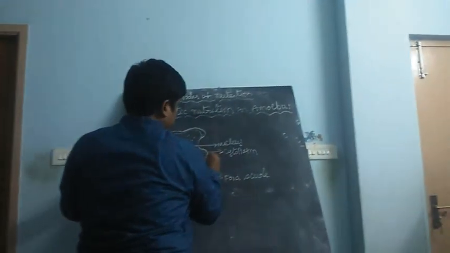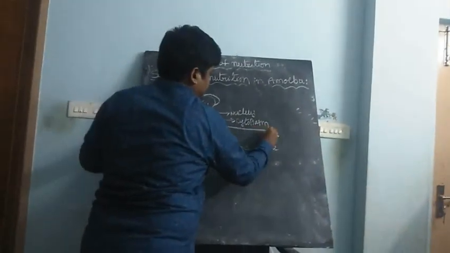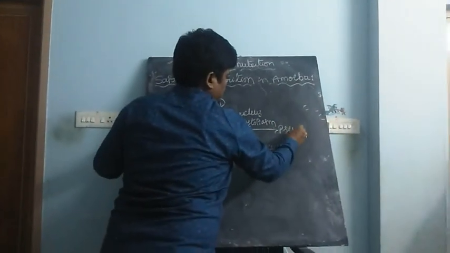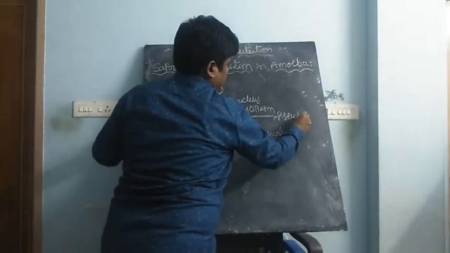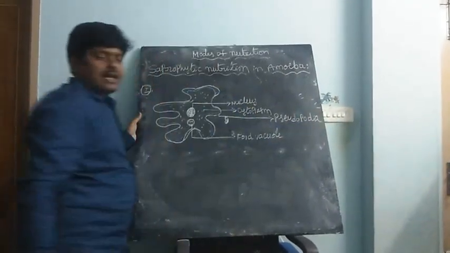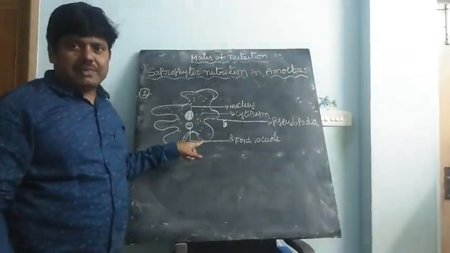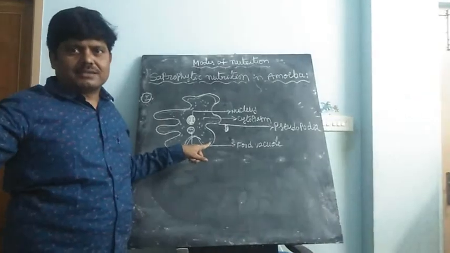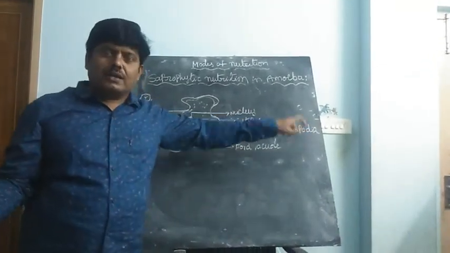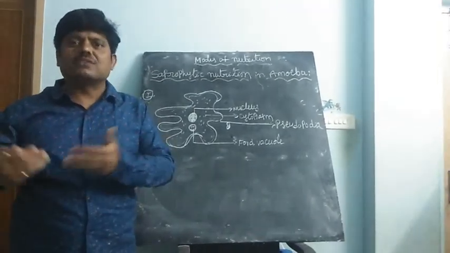The outer extension portion of the body is called pseudopodia. But this organ is not real.